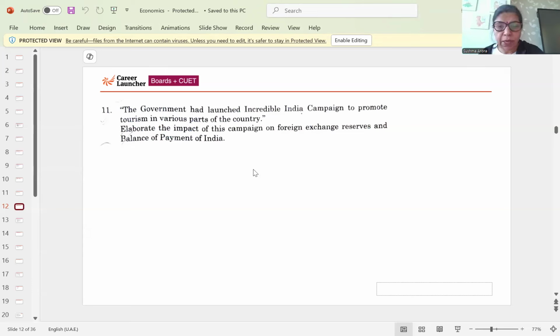So the impact will be foreign exchange reserve will increase and balance of payment will become favorable as invisible trade will increase, services, etc. will increase. So surplus will be there. That will be favorable for our country. So like Switzerland and other European countries, they are earning huge amounts by tourism. So that's the aim of the Indian government as well.